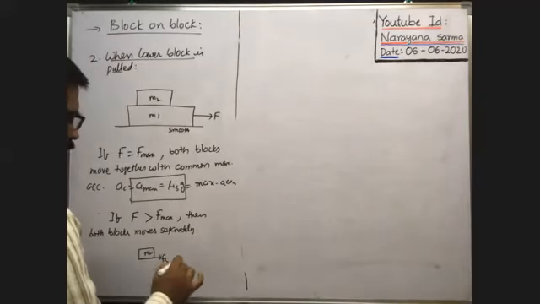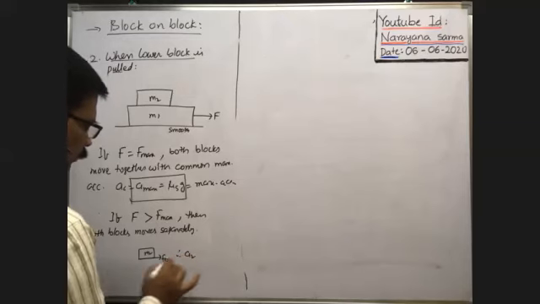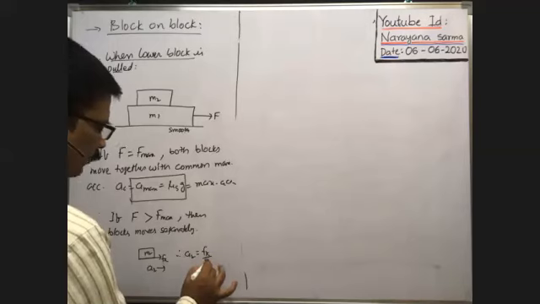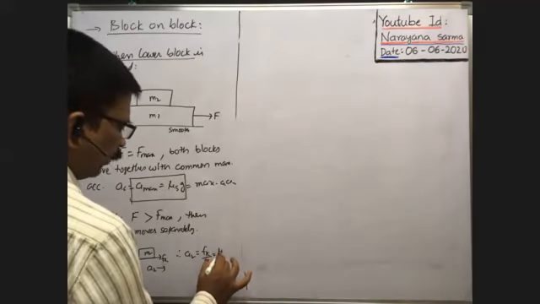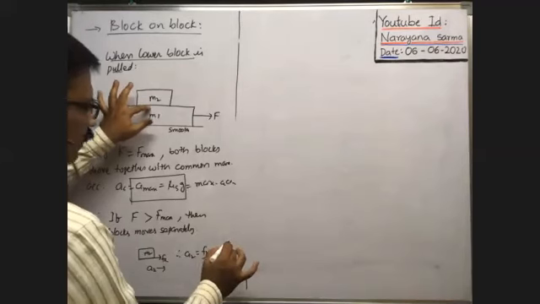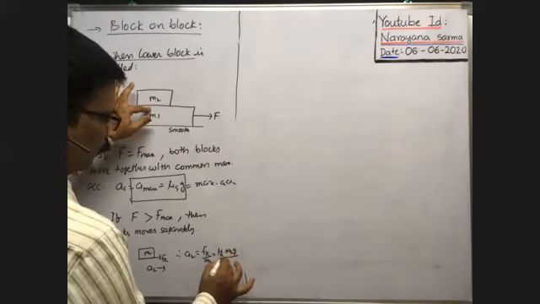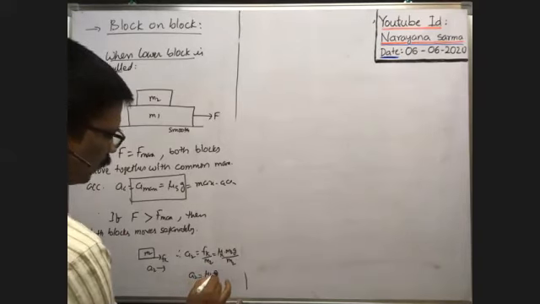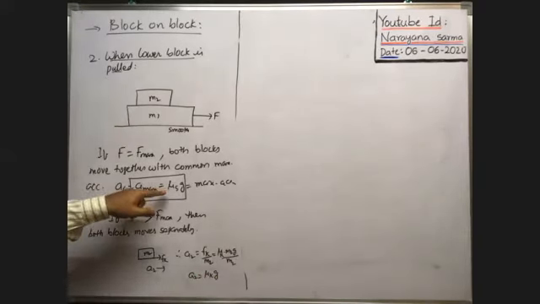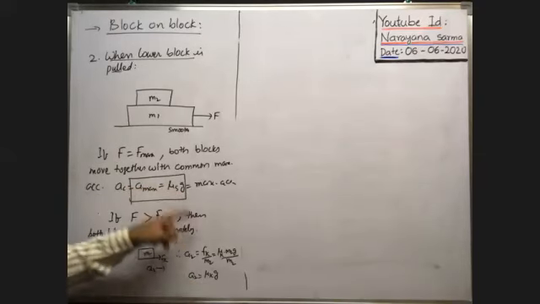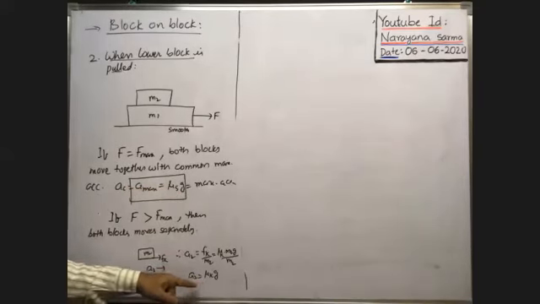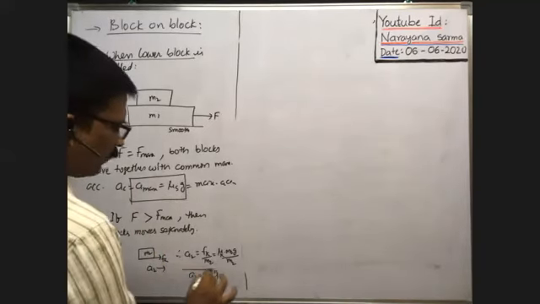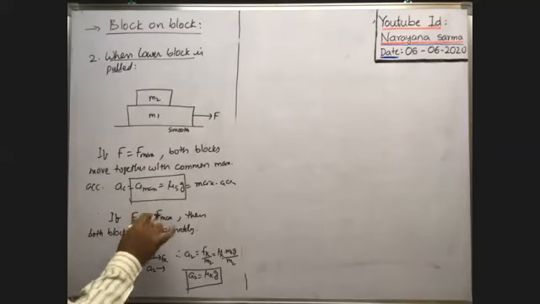Therefore, what is the acceleration of the upper block? Therefore, a2 is equal to Fk by m2. That is, Fk means mu k into normal reaction. The normal reaction acting on the upper block is m2 g, divided by m2. Therefore, a2 is equal to mu k into g. In the previous case, the maximum acceleration was mu s into g. That is different here. Mu s is greater than mu k. That's why this acceleration is definitely smaller than that acceleration. This is the acceleration of the upper block whenever applied force is greater than F max.